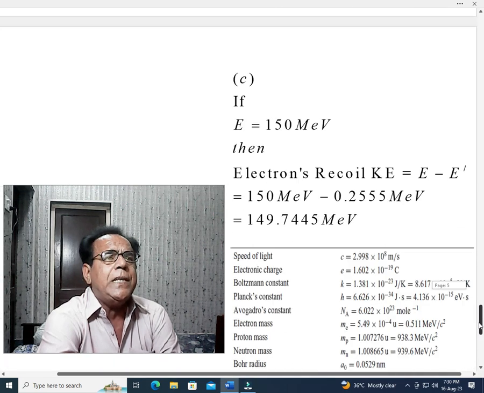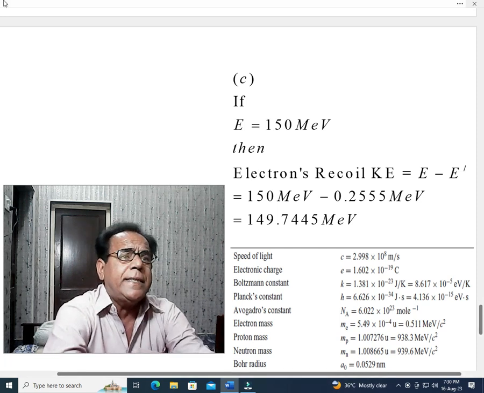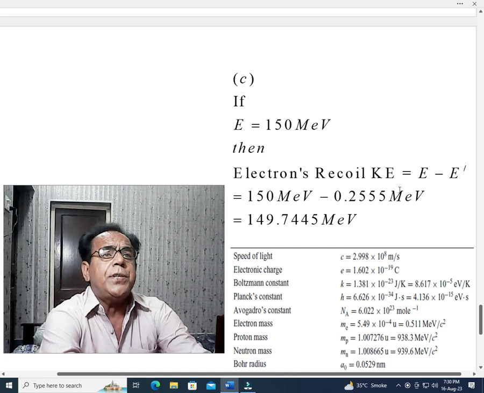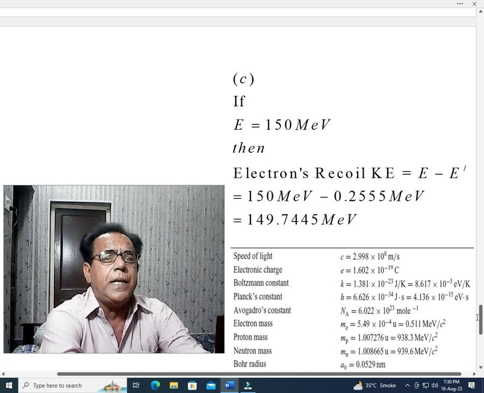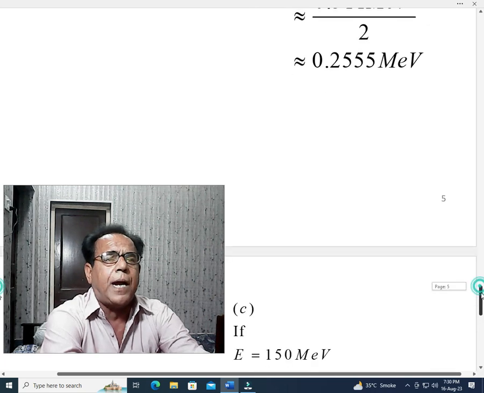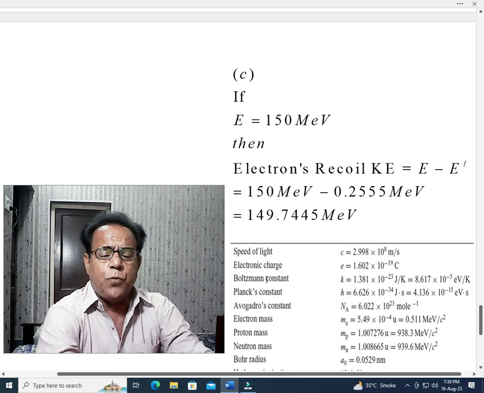Now part C, if E is equal to 150 million electron volt. This is given in the statement. For part C, the electron's recoil kinetic energy is equal to E minus E dash, equal to 150 million electron volt minus 0.2555 million electron volt, which we have calculated in the previous part B. Their difference becomes equal to 149.7445 million electron volt. And this is the end of our video.